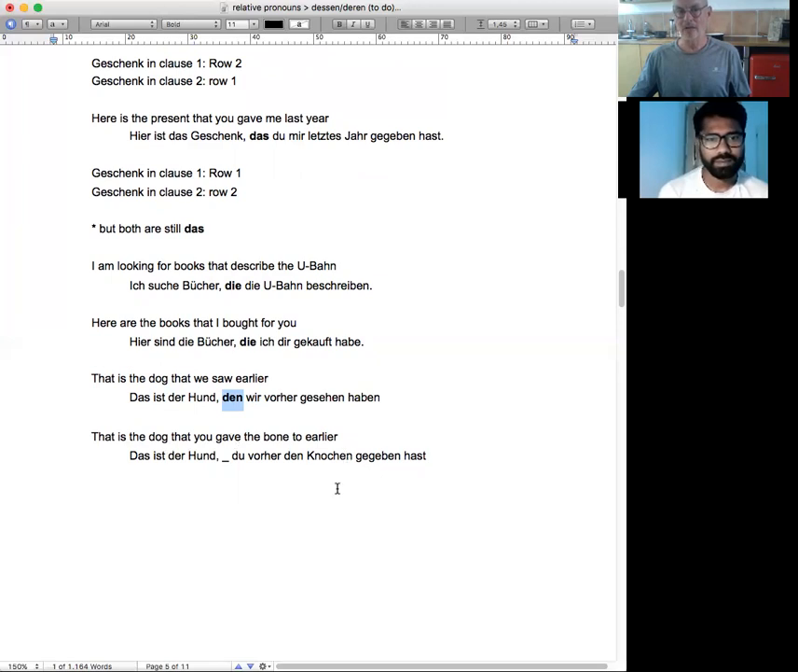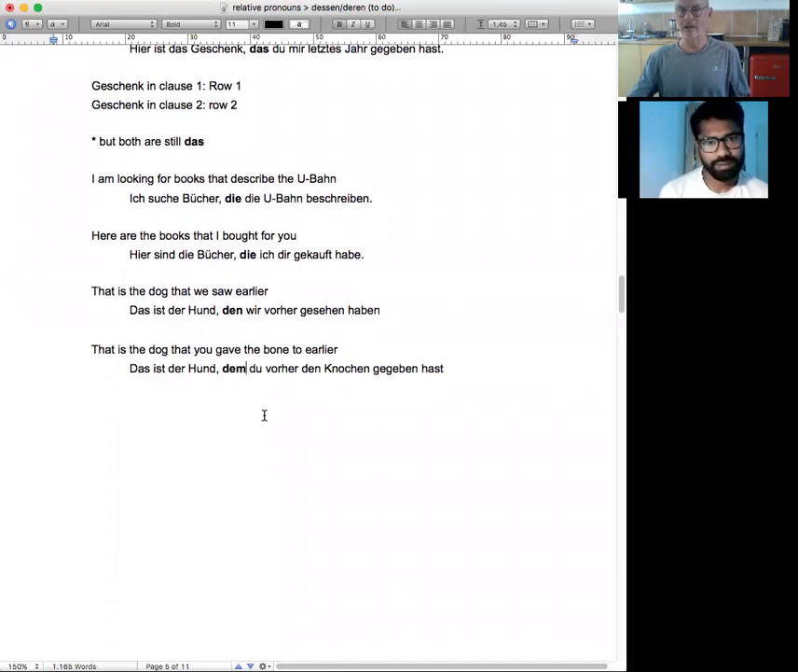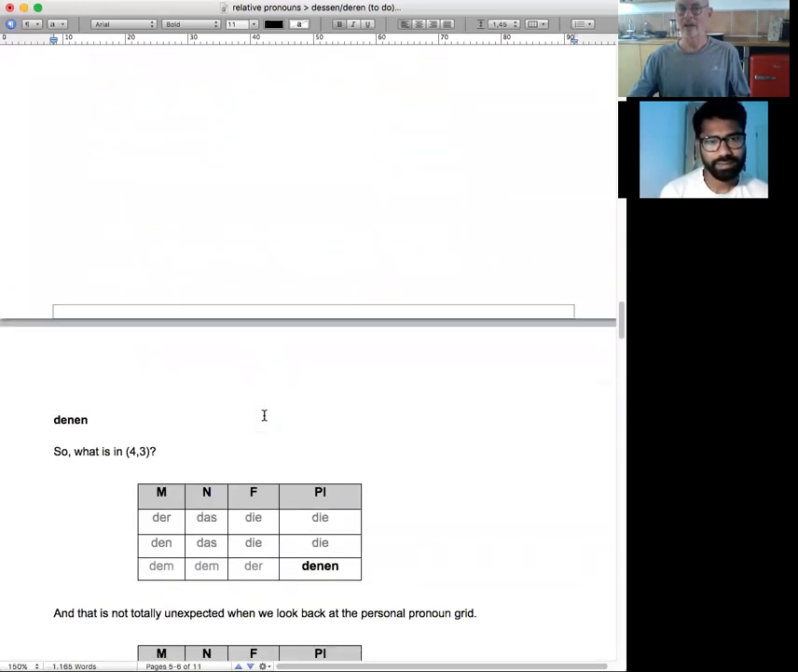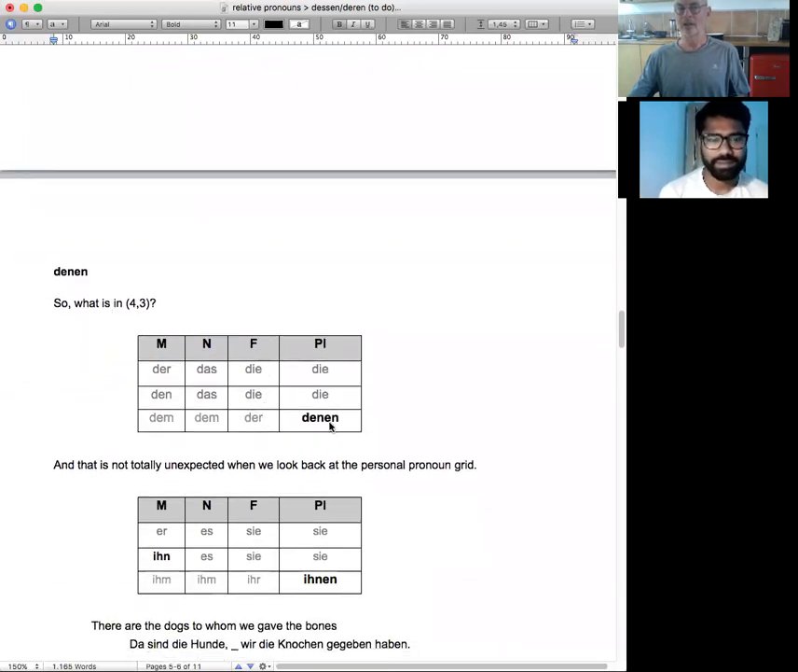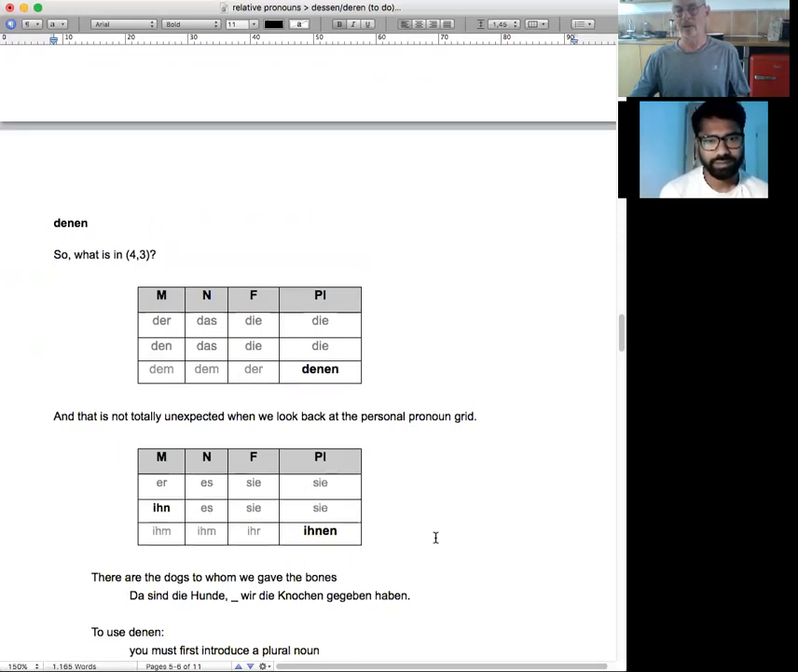That's the dog that you gave the bone to earlier. Das ist der Hund, dem du vorher den Knochen gegeben hast. Get it? Neat, eh? Look, 4-3 is this, denen. And this is not totally unexpected, because remember this, in, im. Here, 1, 2, and 4, 3 are the same in der star, but not in personal pronouns.